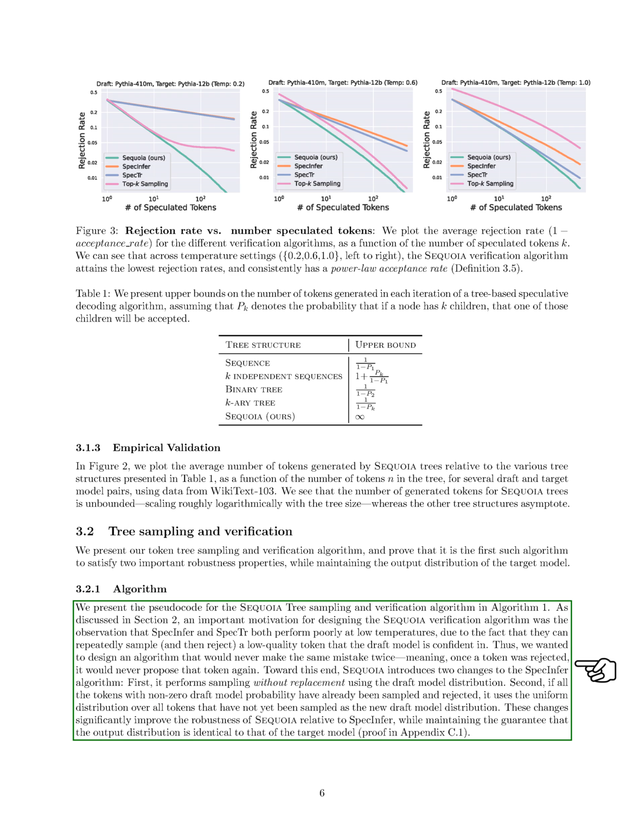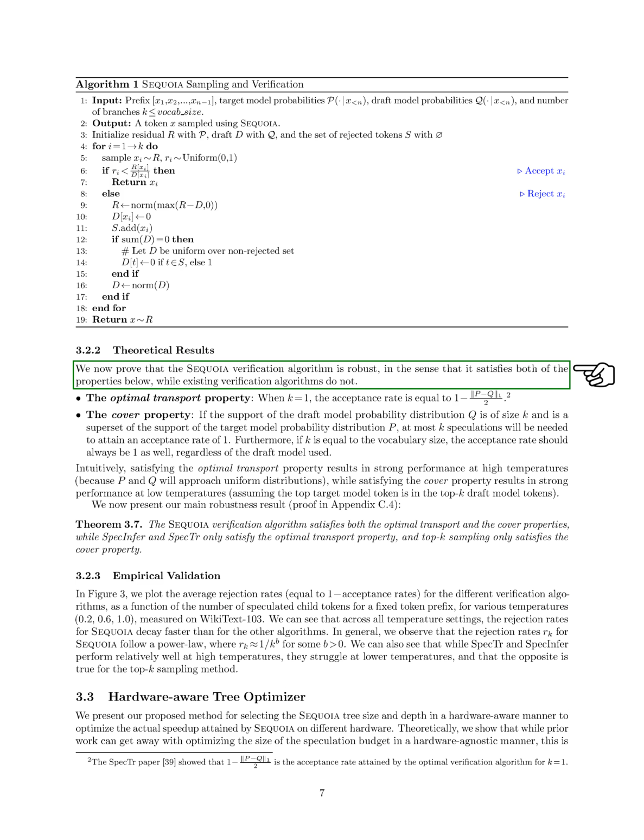The SEQUOIA algorithm introduces two key modifications to improve upon the spec-infer algorithm. It samples without replacement from the draft model distribution, and, if necessary, switches to a uniform distribution over all unsampled tokens. These adjustments significantly enhance the algorithm's robustness and ensure the output distribution matches that of the target model. Lastly, we prove that the SEQUOIA verification algorithm is robust, fulfilling both the optimal transport and cover properties, unlike existing algorithms which only meet one of these criteria.